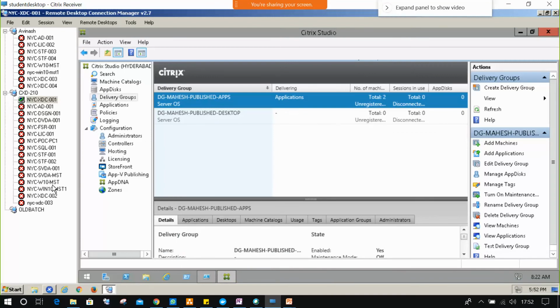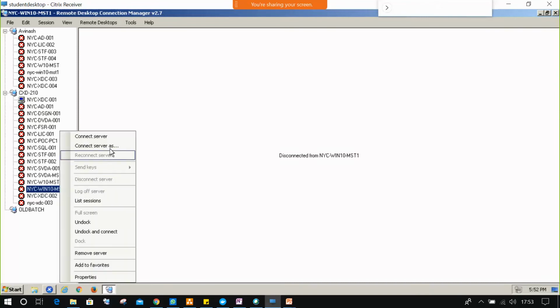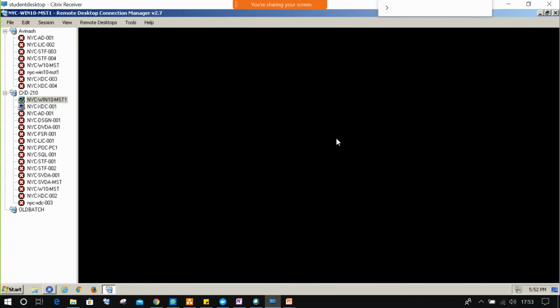Now, which machine is ready, Avinash? Windows 10 MST1, sir. Okay, fine. So Avinash created NYC Windows 10 MST1, with the Windows 10 operating system, and he installed the VDA on it. Let me confirm whether he created it correctly or not. If he made any mistakes, we will correct them here itself. After we create the machine catalog, then it will create a big problem for us.